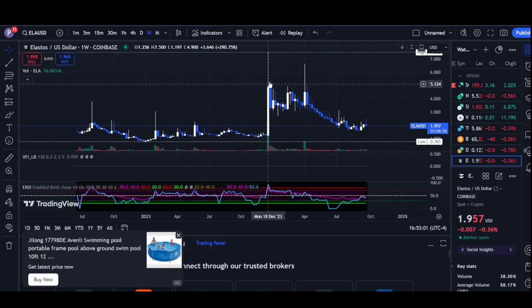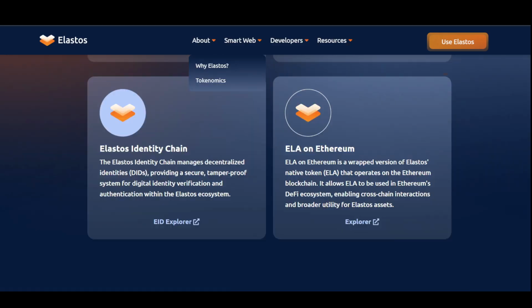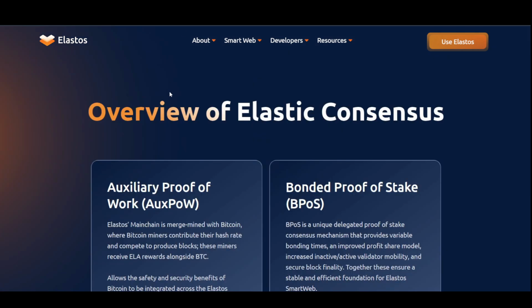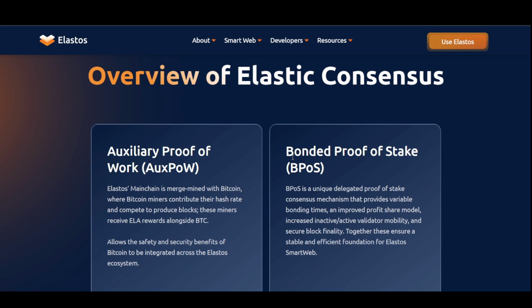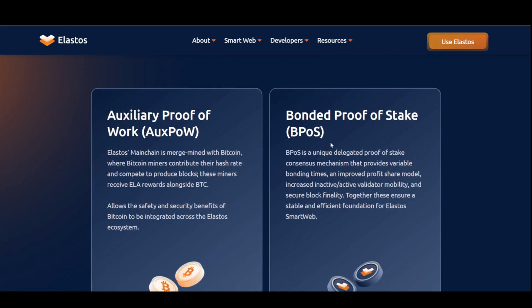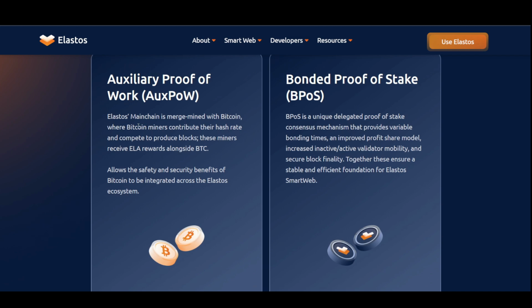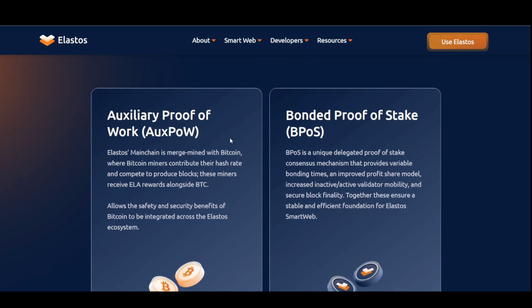Anyways, moving to the overview of Elastos consensus, they are using something called a bonded proof of stake mechanism, and they also have auxiliary proof of work. The Elastos main chain is merge mined with Bitcoin, where Bitcoin miners contribute their hash rate and compete to produce blocks. These miners receive the ELA token alongside BTC. So they have some kind of hybrid mining going on, which is pretty interesting as well.